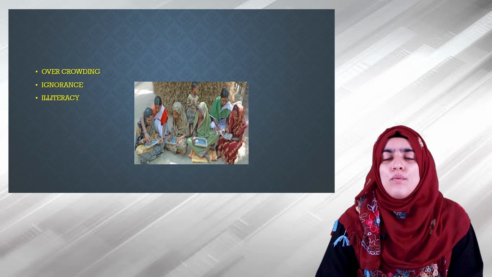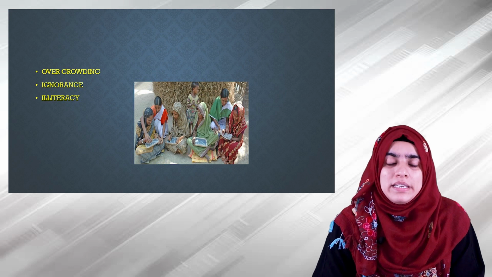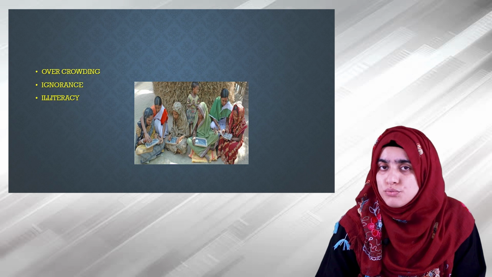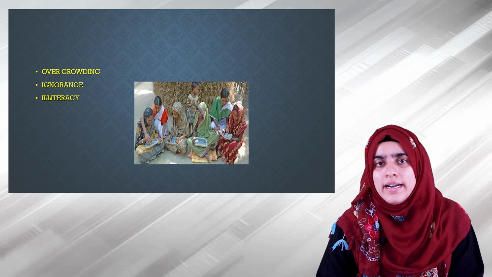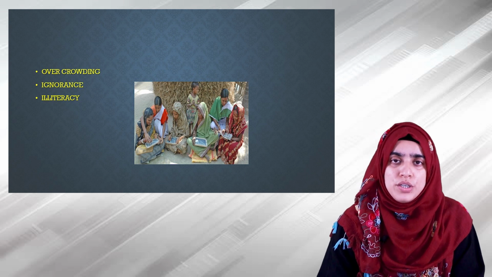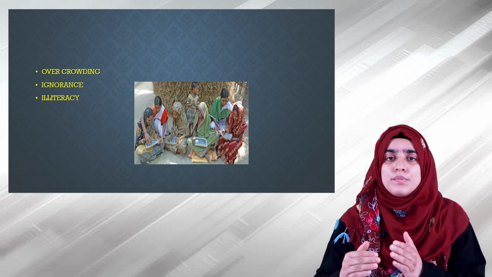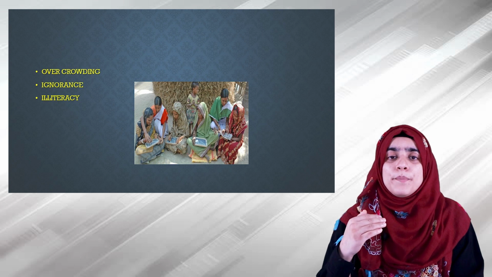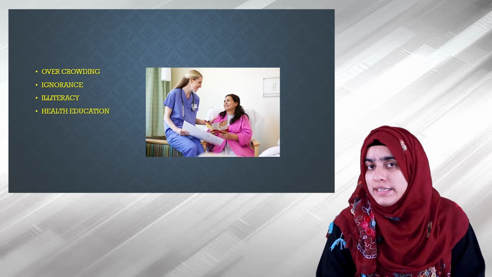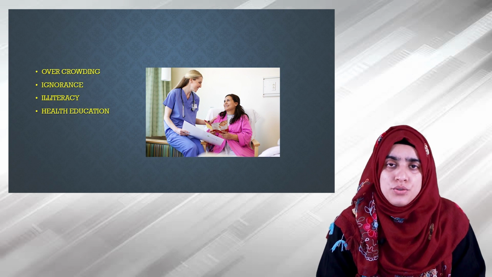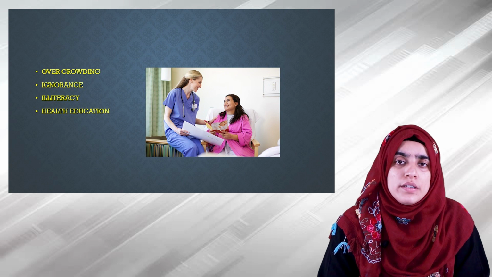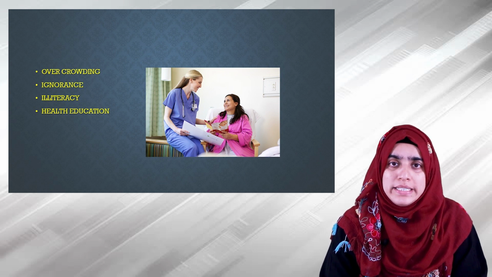When the parents or the family are illiterate, they lack information regarding children's nutrition and the importance of the nutrients. Lack of health education is a big issue that leads to negligence of the children's nutritional needs.